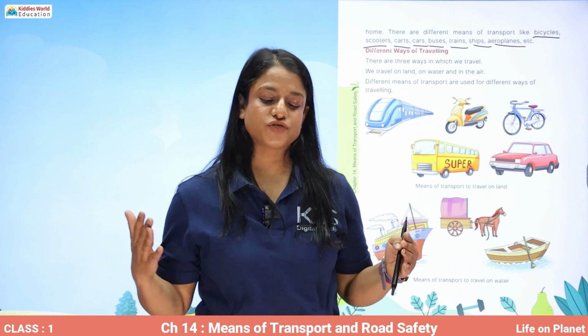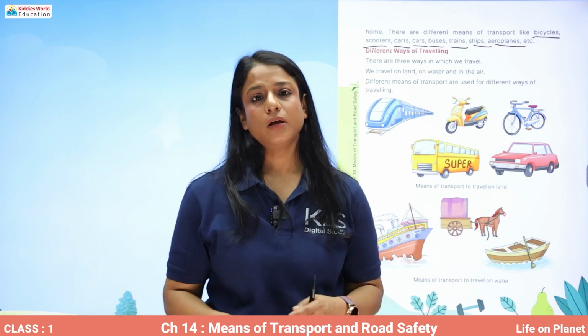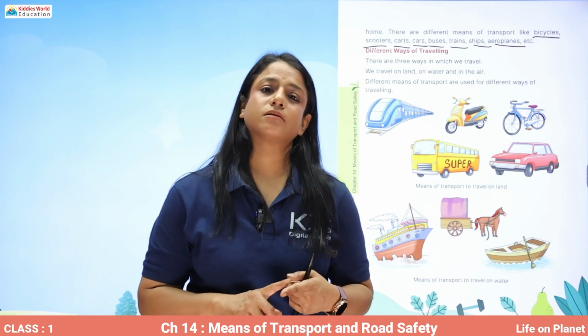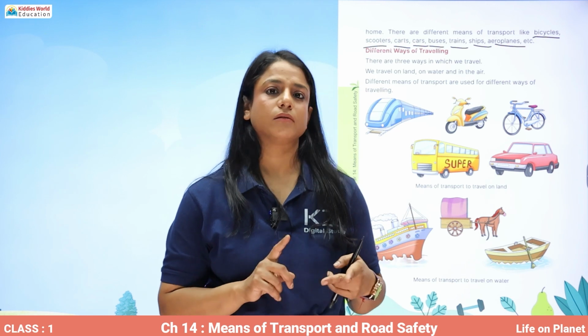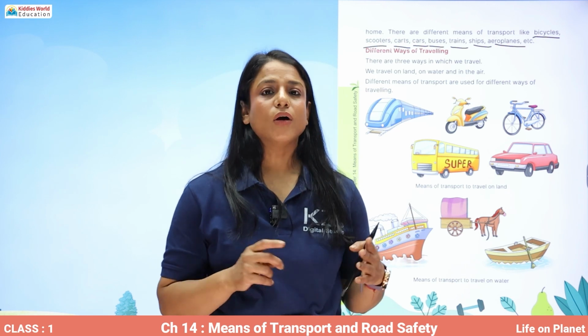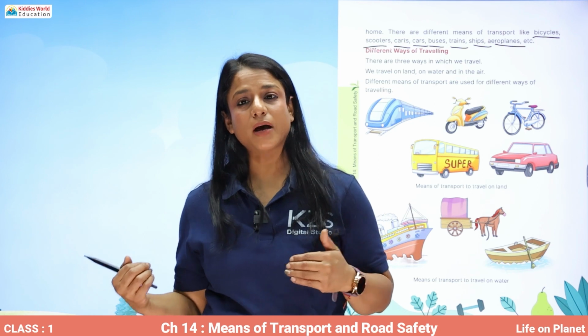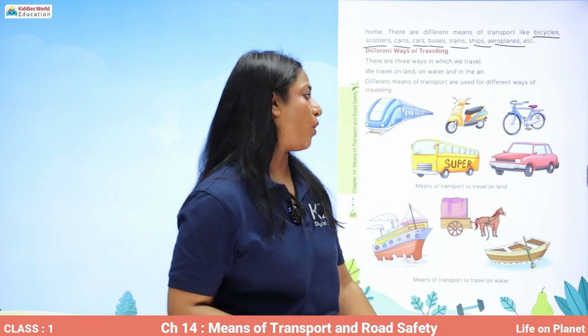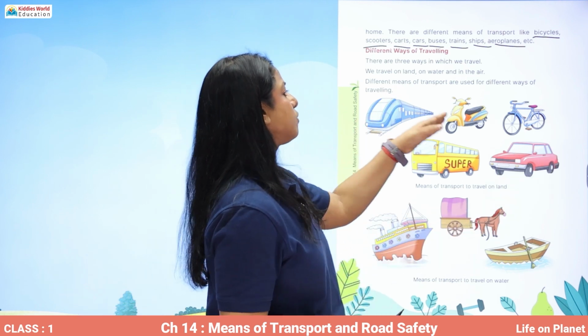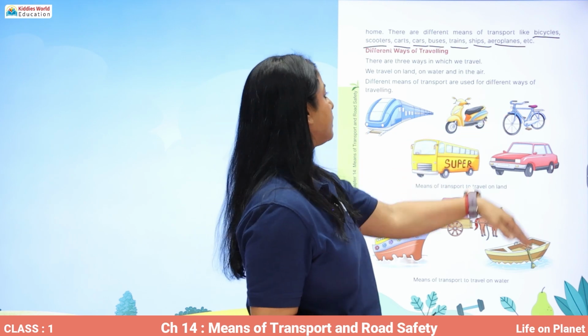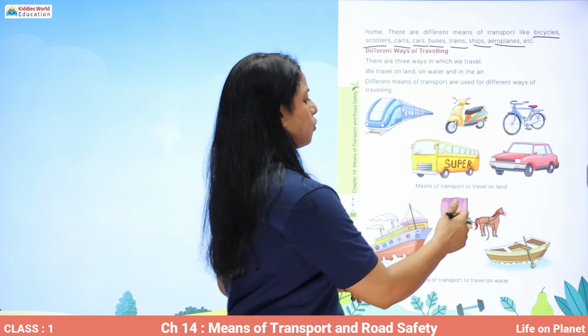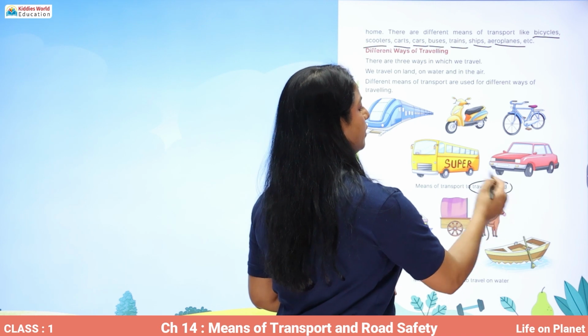Then we travel through water also. Ships, cruise, water scooters, boats, all these things help us to travel through water. So, different means of transport are used for different ways of traveling. So, how do we travel on land?